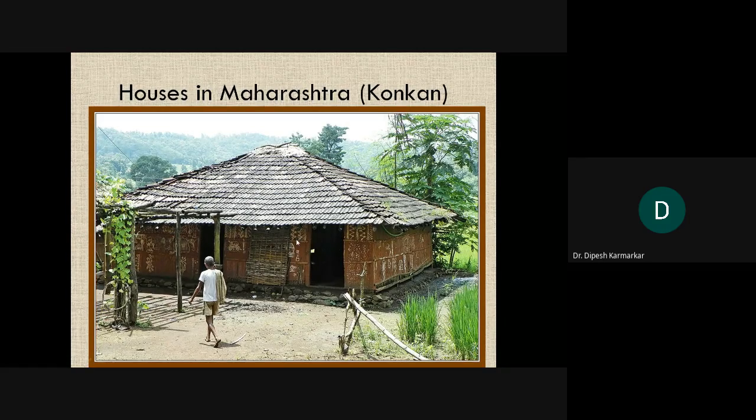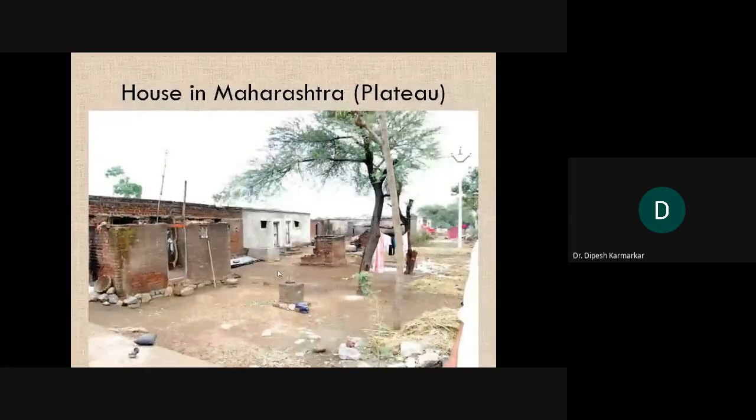Timber is stitched in these two main horizontal timber, and then further thatched with mud. मड का इस्तेमाल करके, रेड सॉइल जो है कोकण का, रेड लाइट, उसका इस्तेमाल करके उस वॉल को पूरा कवर किया गया है मिट्टी से. And we will see some nice examples further also when we specifically look at the building material.